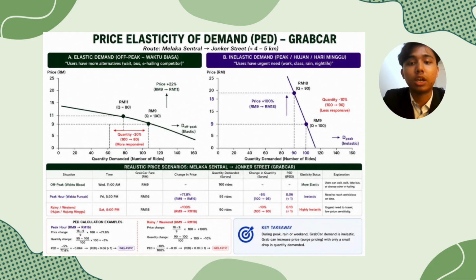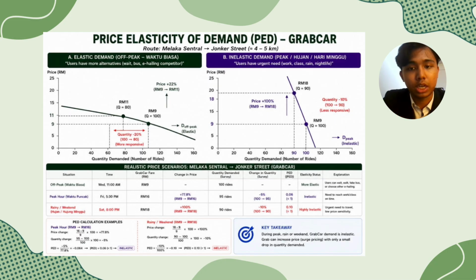Now, let us focus on the first graph on the left side. This graph represents elastic demand during a normal situation. The original price is 9 ringgit with quantity demanded at 100 rides. When the price increased slightly from 9 ringgit to 11 ringgit, which is around a 22% increase in price, the quantity demanded decreased significantly from 100 rides to 80 rides. This shows that consumers are highly responsive to price changes.